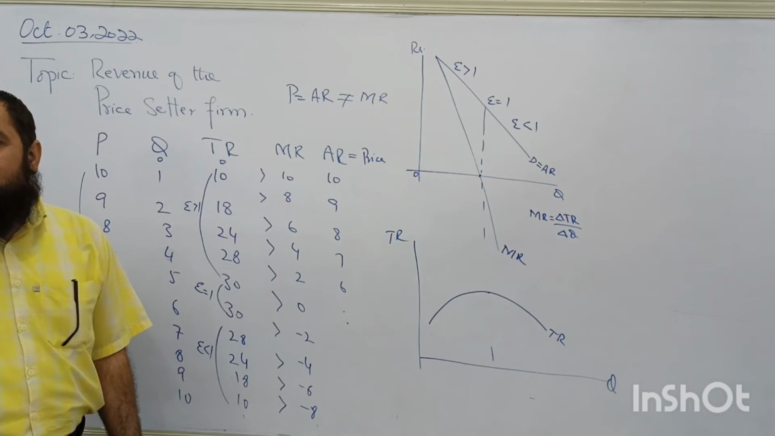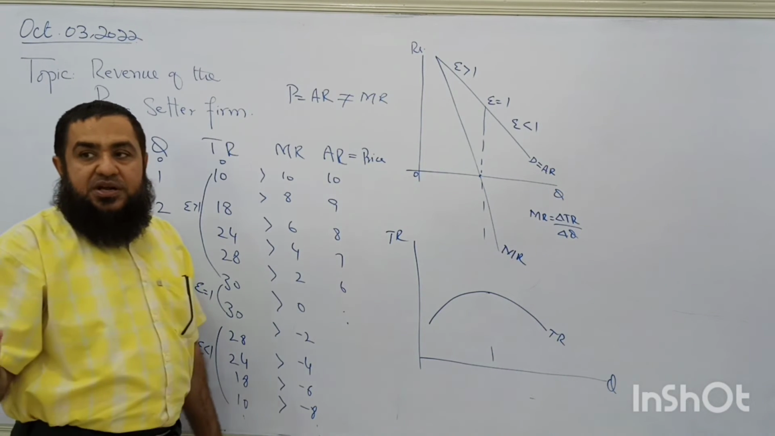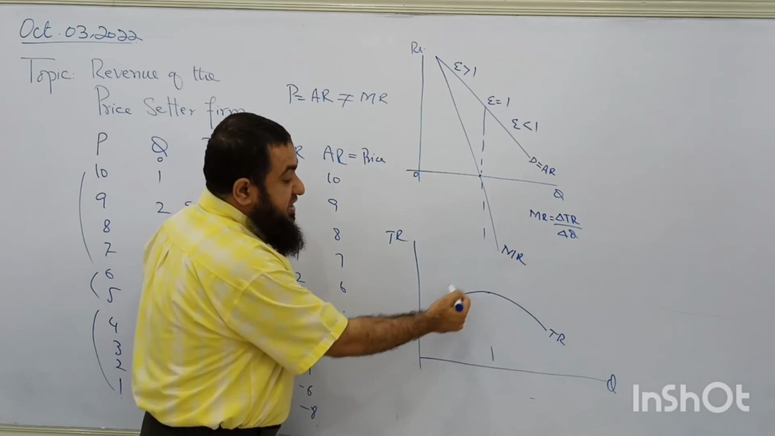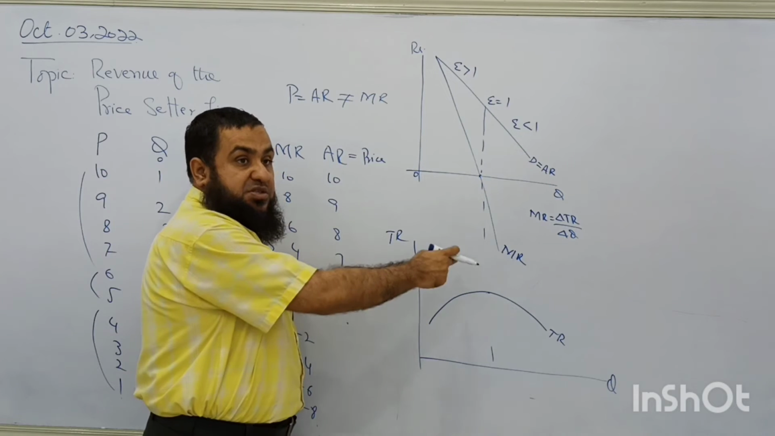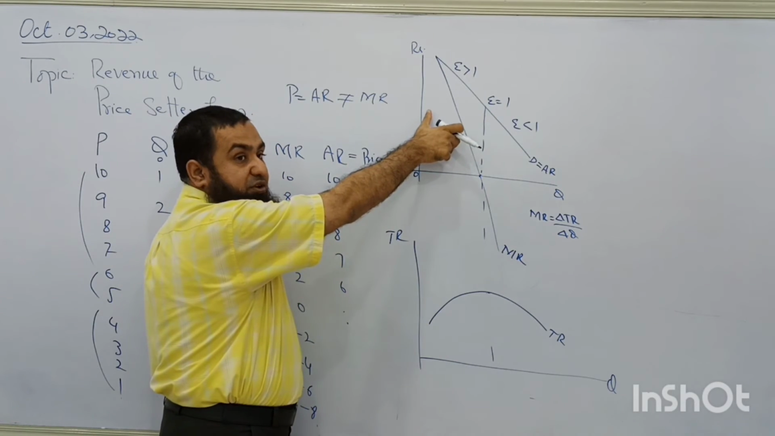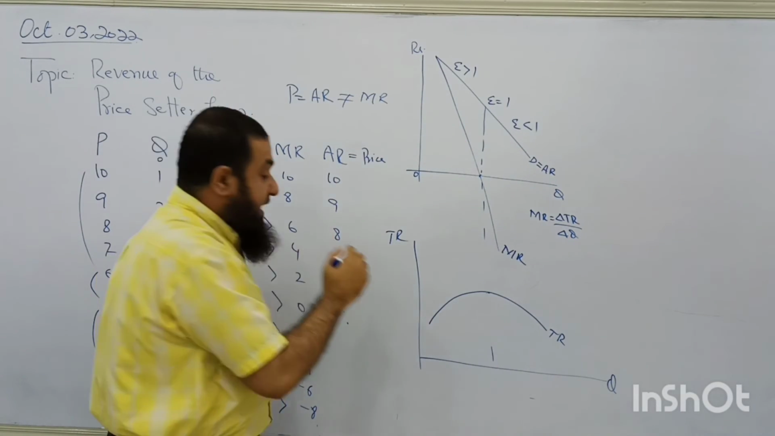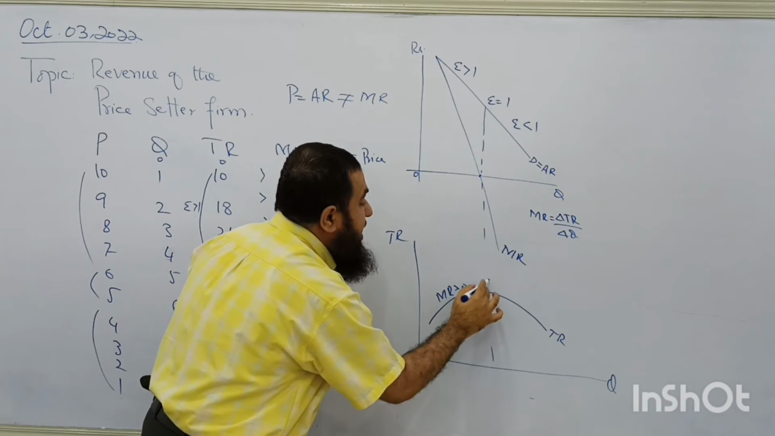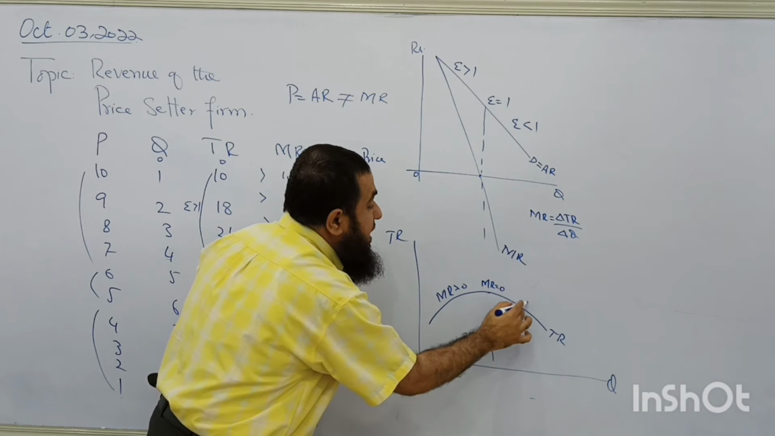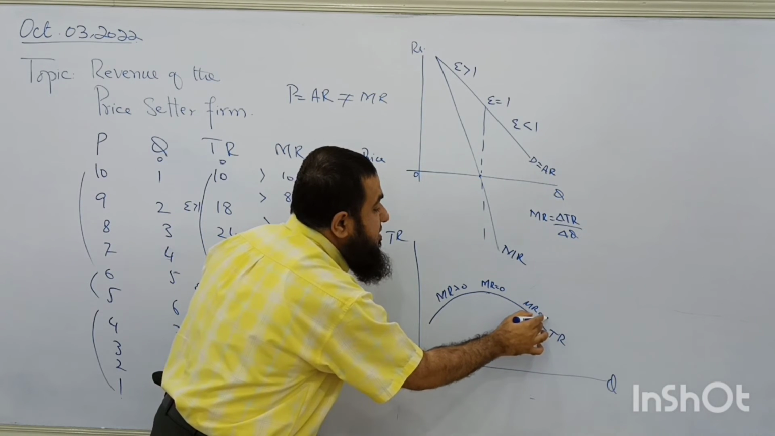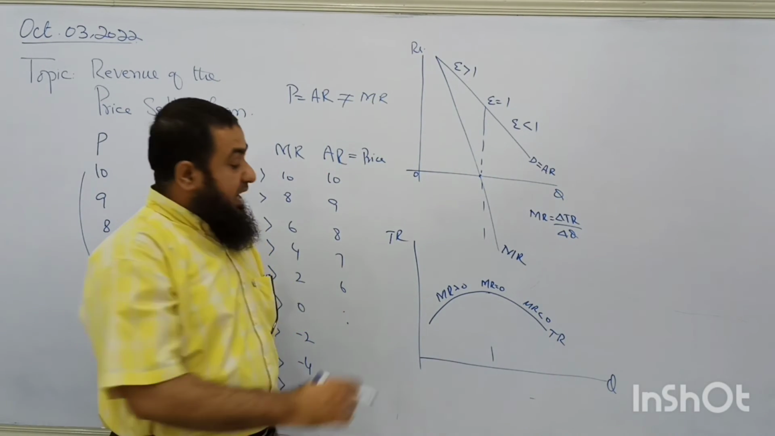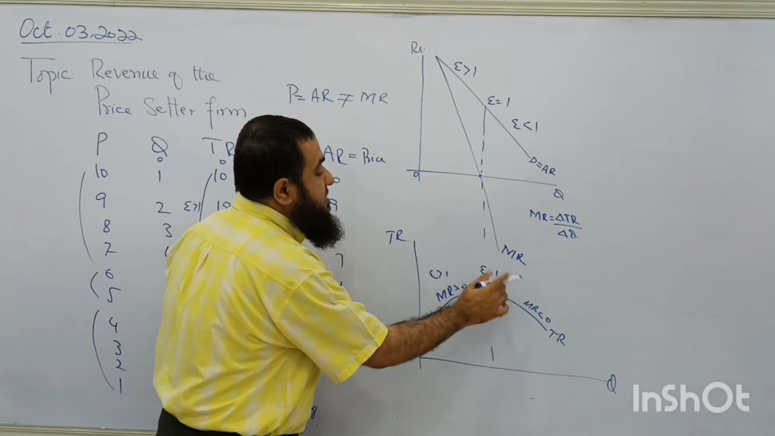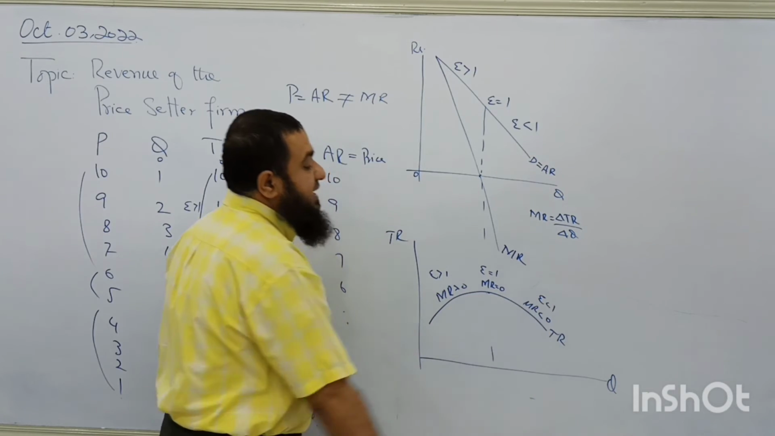Follow my point or not? Please be attentive. When total revenue is increasing, it has a positive slope. Therefore, marginal revenue is also positive. Here, marginal revenue is positive. Here, marginal revenue is 0, and here, marginal revenue is negative. So, can I say here elasticity is greater than 1, here elasticity is 1, and here elasticity is less than 1?